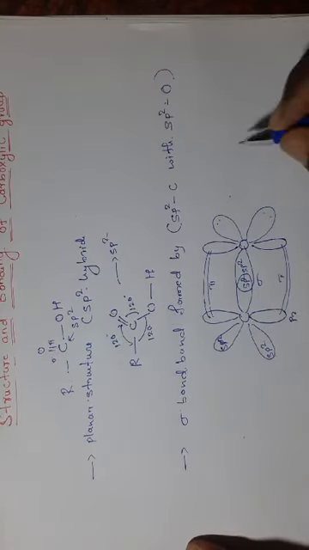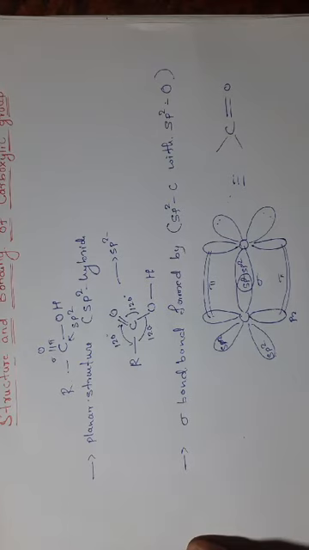We can write this as the structure of the carbonyl group. One is a sigma bond, another is a pi bond. The sigma bond is formed by the head-to-head overlapping of sp2 orbitals, and the pi bond is formed by the sideways overlapping of unhybridized p orbitals.